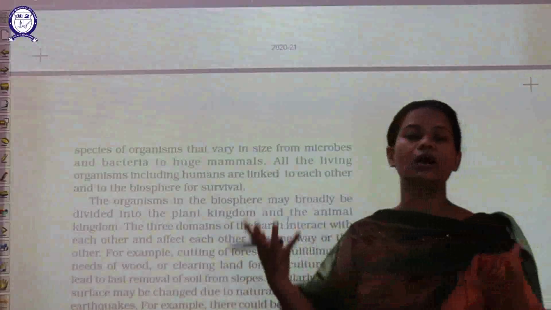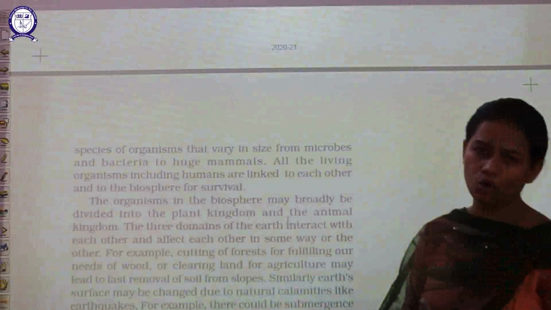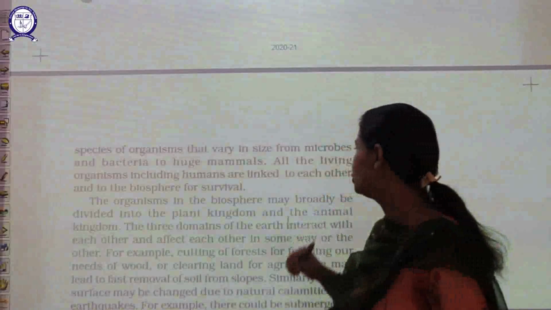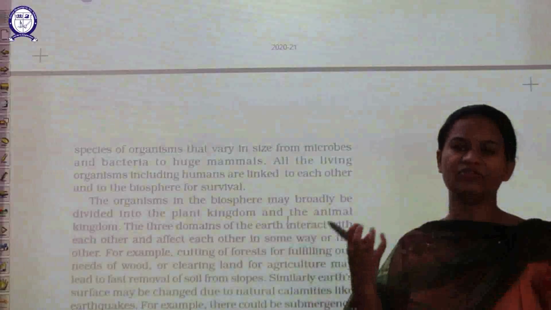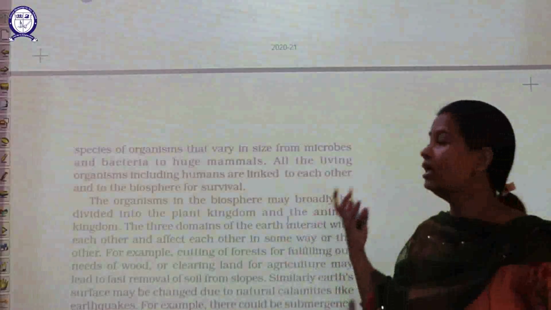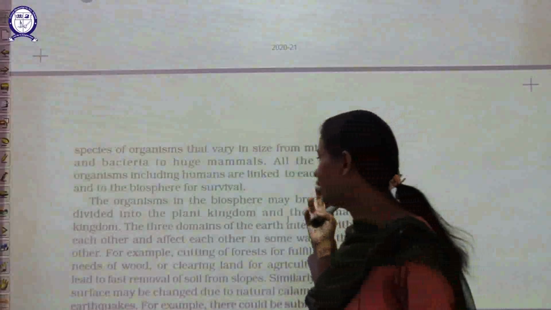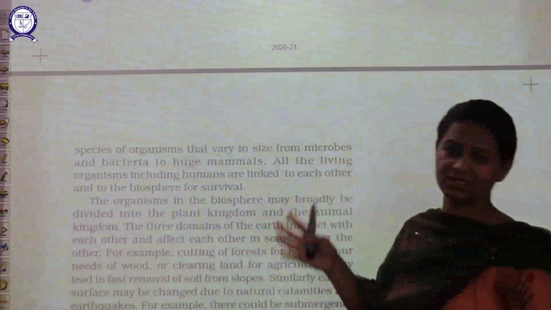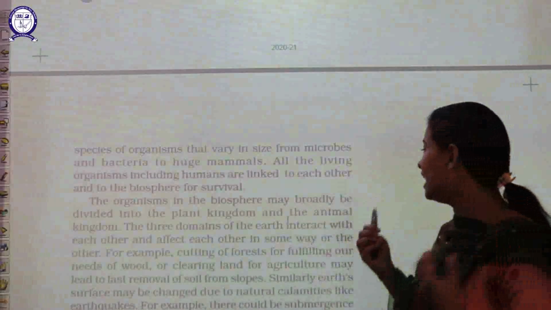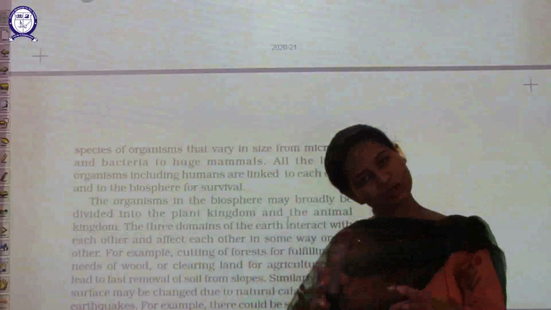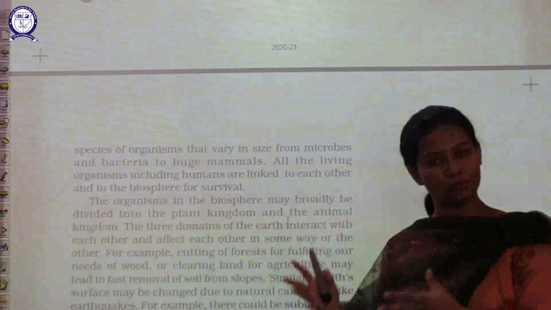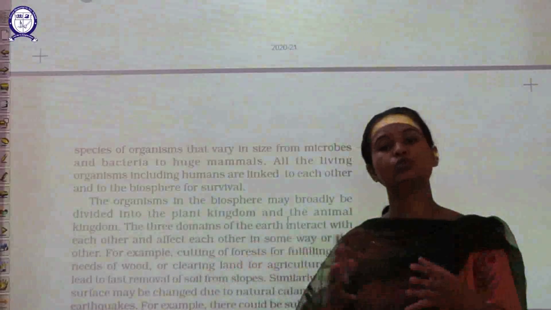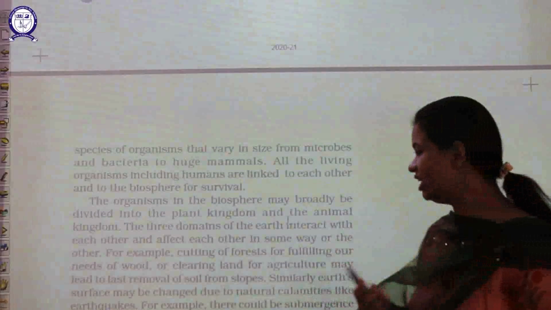Such a particular domain is called the biosphere. All the huge mammals, bacteria, and all the living organisms, whether human beings, animals or plants, survive in this biosphere, and they interact with each other.